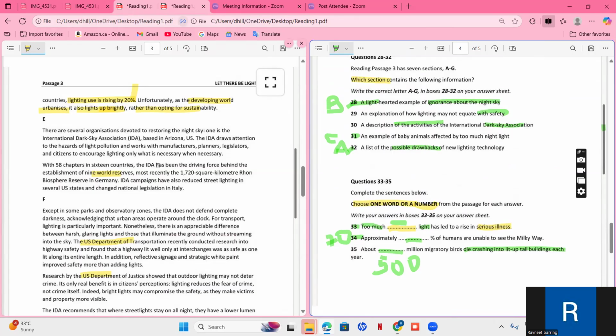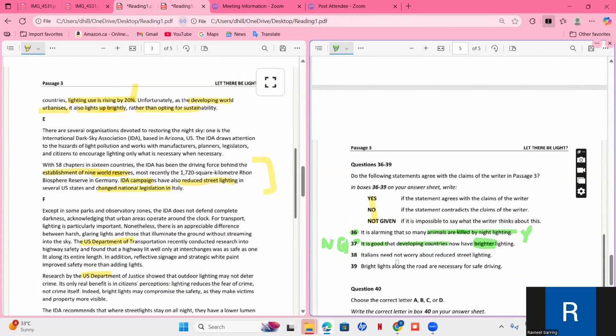With 58 chapters and 15 countries, IDA has been the driving force behind the establishment of, okay, so these are the activities. Establishment of 9 world reserves. Most recently, this. IDA campaigns. Campaigns means activities have also reduced street lighting in several states and changed national legislation in Italy. So these are the activities. So the answer to 30th is E. E paragraph has this information.